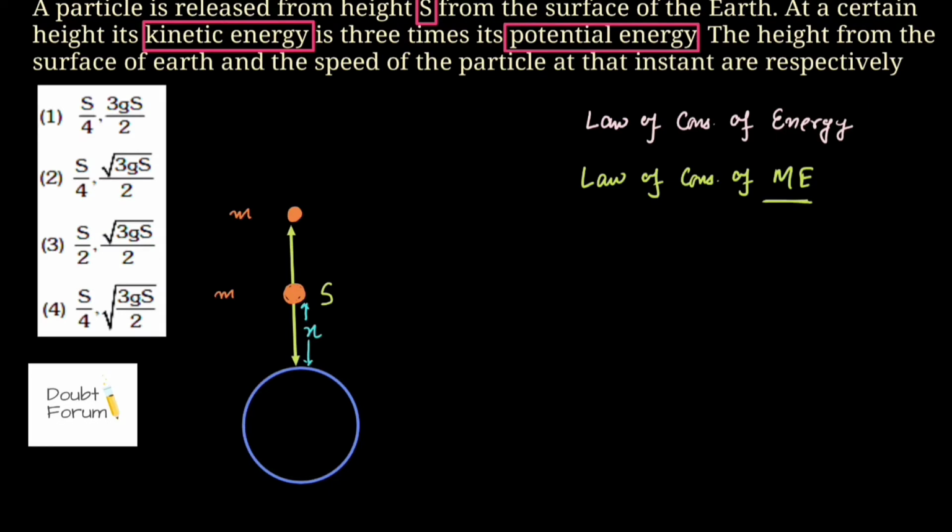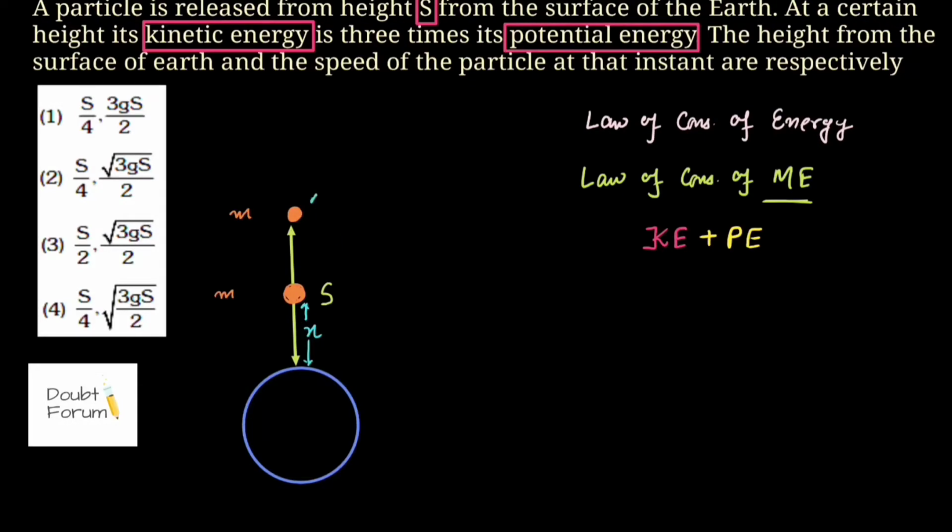The mechanical energy is the sum of its kinetic energy and potential energy. So this is the mechanical energy. We will apply the law of conservation of mechanical energy for the two locations of this particle, and accordingly we will solve the question.